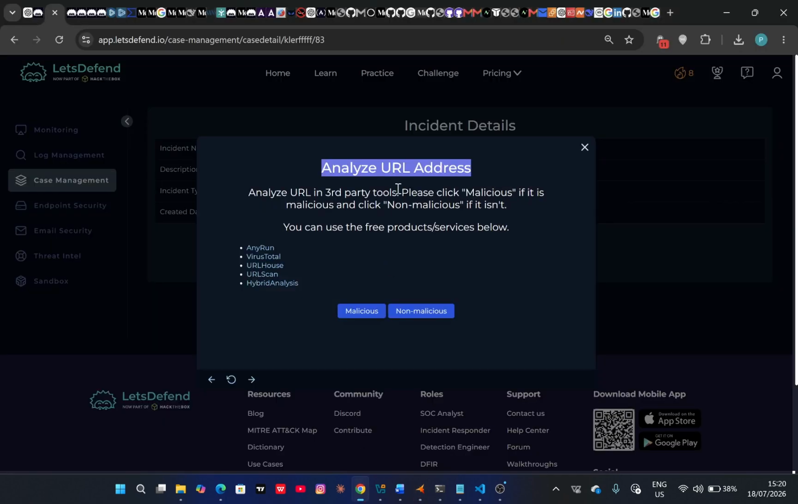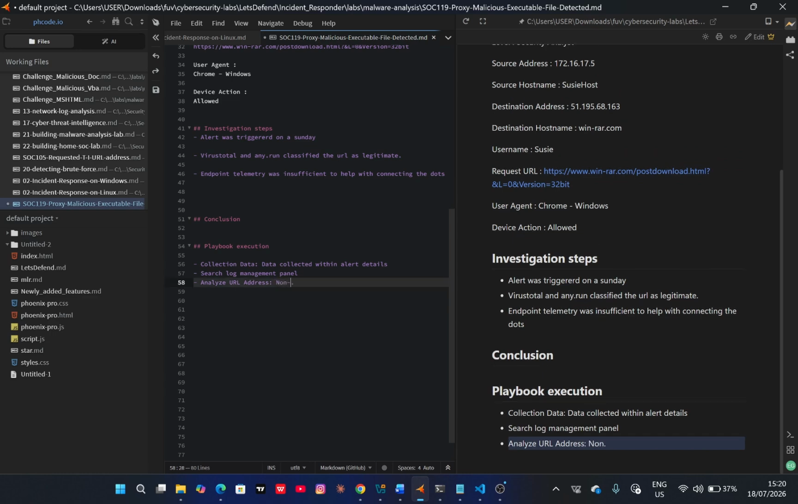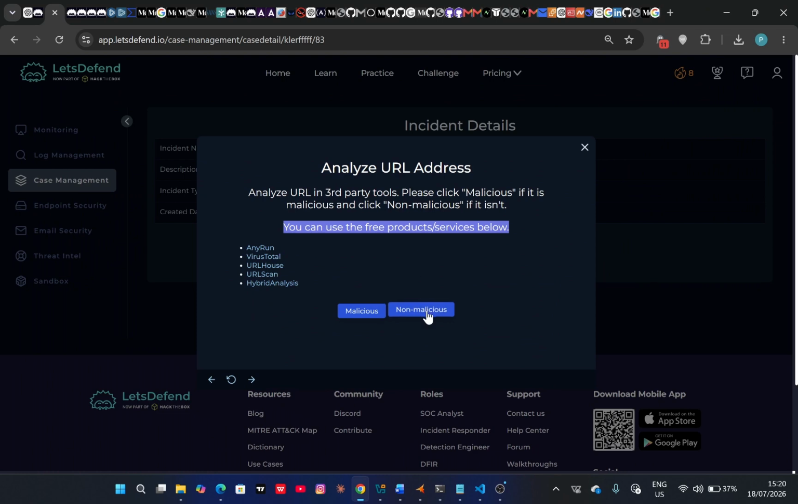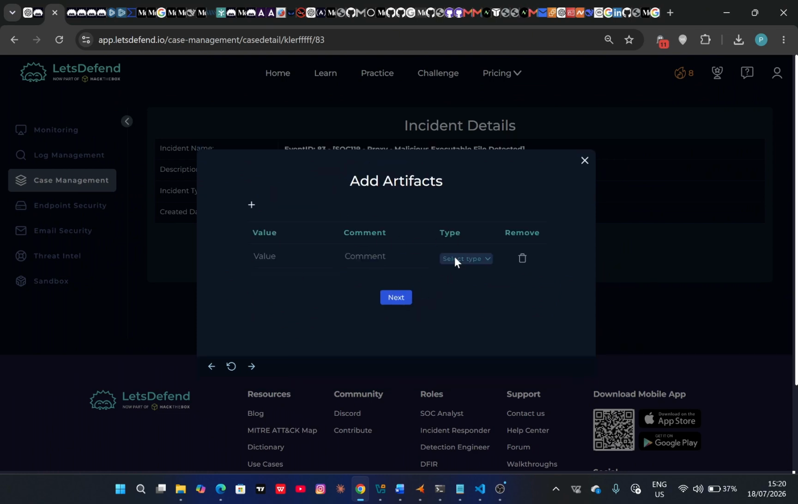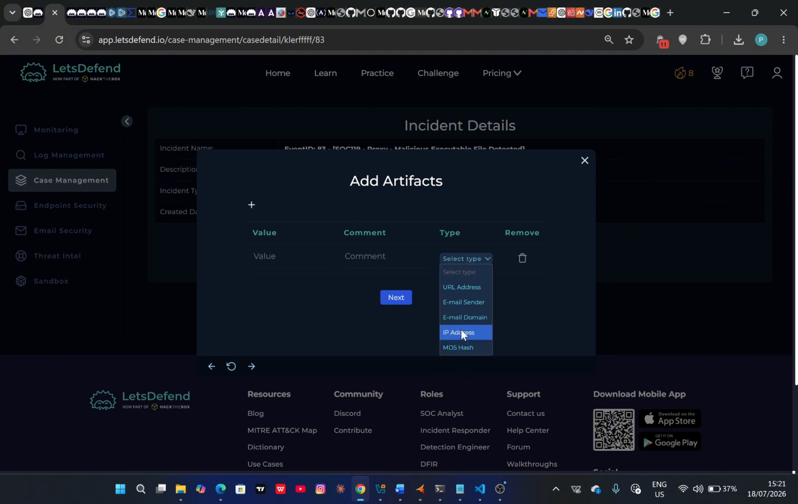So I'm going back to this, and it asks us to specify whether this was malicious or non-malicious. I'm actually going to remove this and say it was non-malicious, so I'm going to click non-malicious. Then we can also add artifacts. I should have hashed the file. So we have the IP. Right, I didn't.